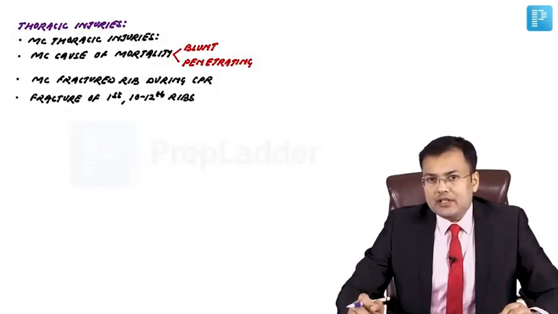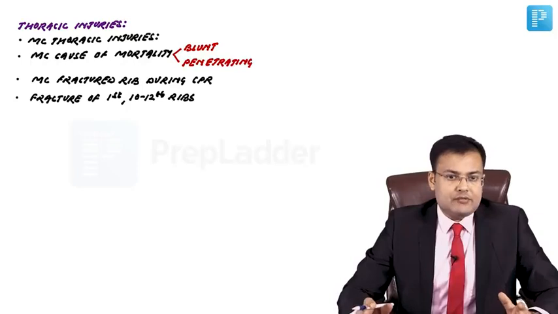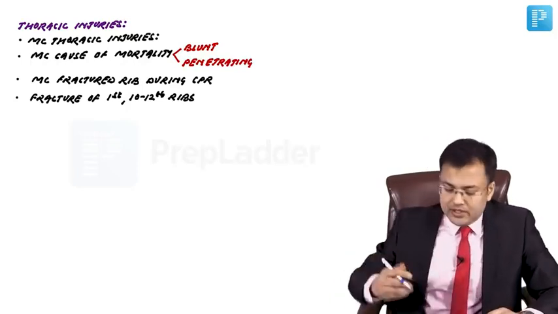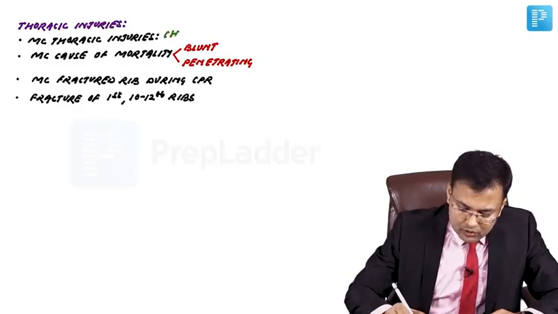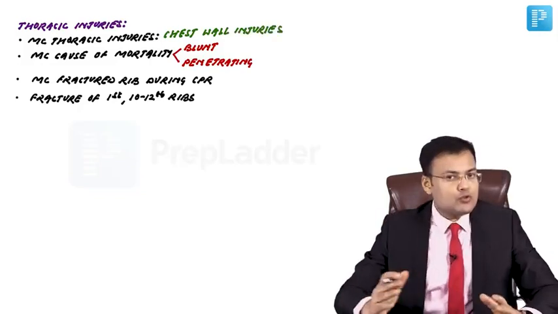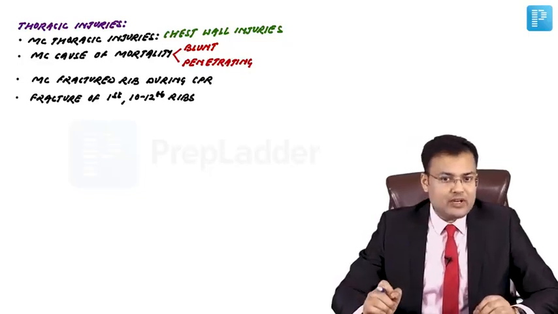See the one-liner questions related to thoracic injuries. First question, what is the most common thoracic injury? These are the chest wall injuries. After that, what's the most common cause of mortality in thoracic injury?